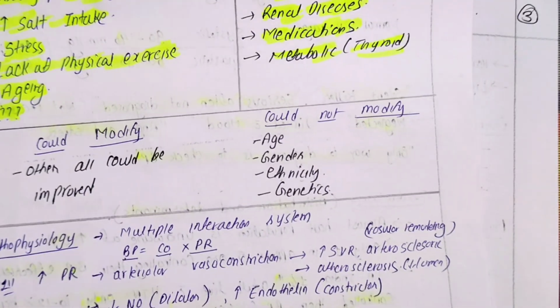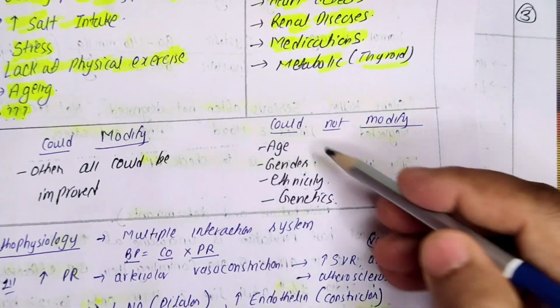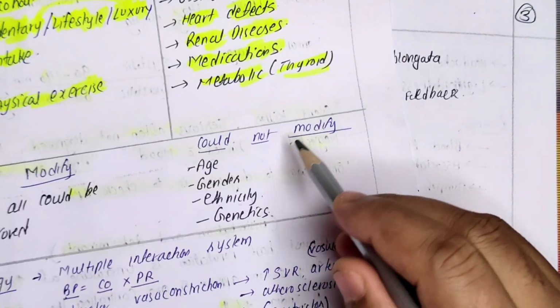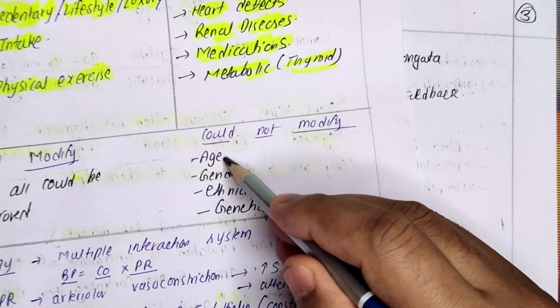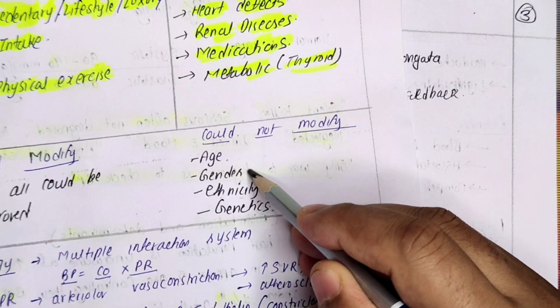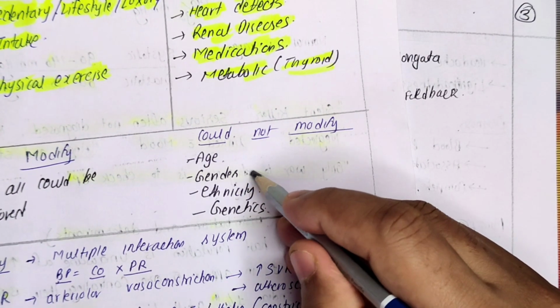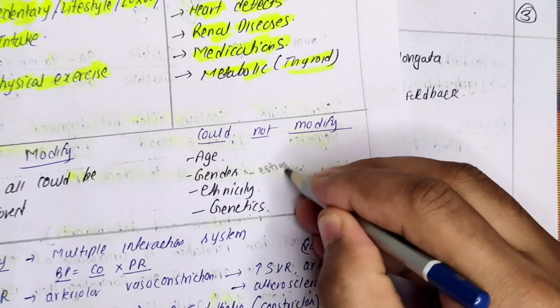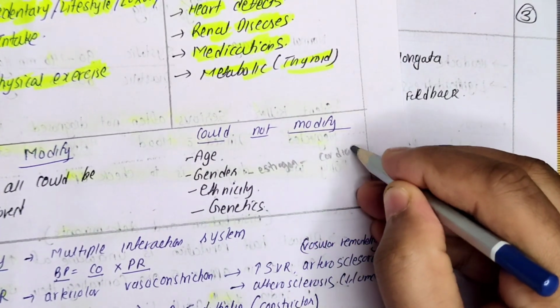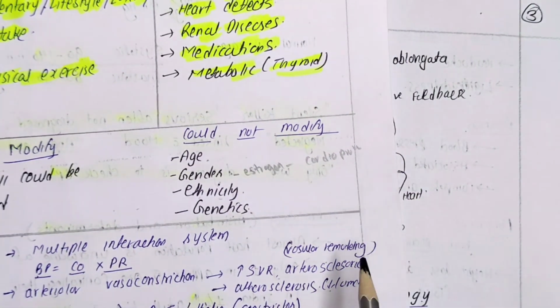Now in another way, how we could classify these risk factors which we cannot modify. Let's focus on which we cannot modify. Age बढ़ता ही रहेगा, हम उसको रिवर्स नहीं कर सकते. जेंडर जो मेल हो गया, फीमेल हो गया या ट्रांसजेंडर हो गया, उसको हम चेंज नहीं कर सकते. And males are at higher risk, female they are having various mechanism so that they are at the lower risk, especially due to the estrogen hormone. They are having the estrogen hormone which is having the cardioprotective activity, cardioprotective and neuroprotective other activities are also there in women. So we will discuss in the dyslipidemia.